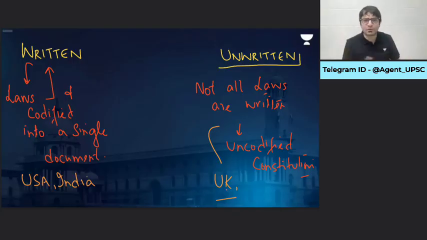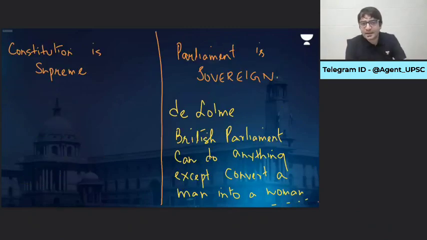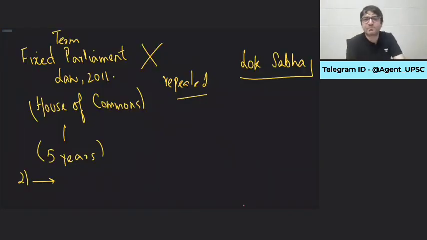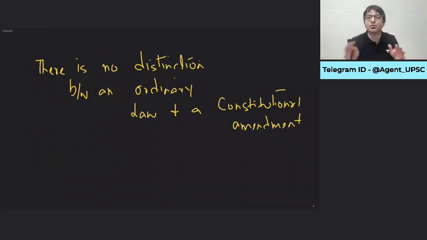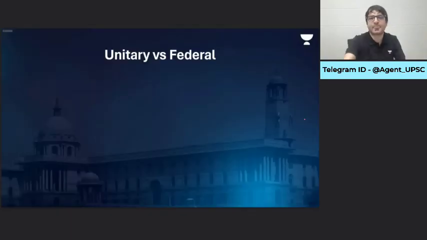If they feel the need tomorrow, maybe they will codify all the written laws into one single document. But the most important thing is, in a written constitution, the constitution is supreme. But in an unwritten constitution, it is Parliament which is sovereign. Parliament can do anything. For example, the Fixed-term Parliaments Act can be introduced, passed, and repealed by the same process, as an ordinary law. But in India, if we have to amend the constitution, a tougher majority is required. For ordinary laws, a simpler majority is required. That is not the case in Britain, because there is no distinction between an ordinary law and a constitutional amendment. That is the difference between a written and an unwritten constitution.